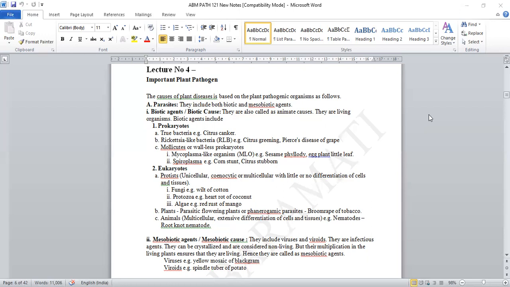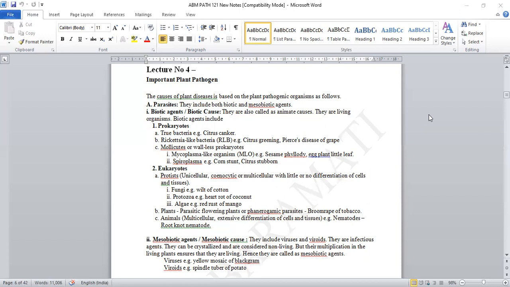In case of eukaryotes, that is eukaryotic organisms, so that is protist. I think Monera, Protista, Fungi, Animalia, you have seen this classification in your 12th standard also. So in case of this, protist is there, fungi is there, and they are unicellular, coenocytic, or multicellular with little or no differentiation of cells and tissues.